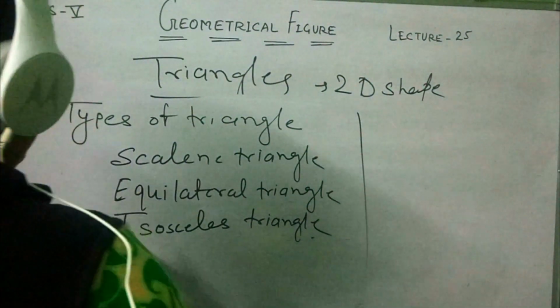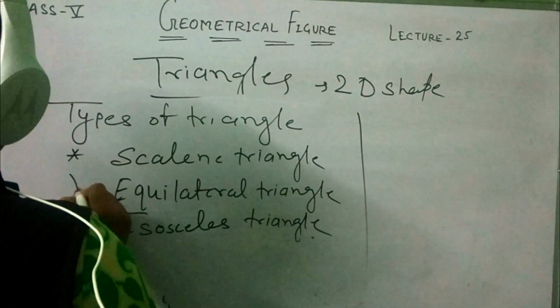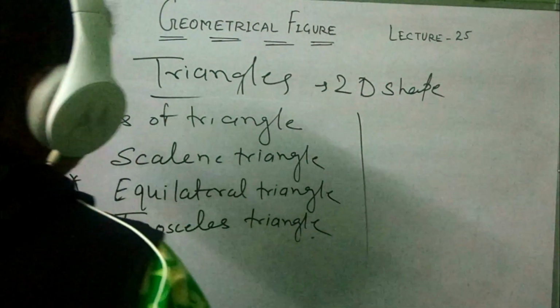These are the three types: scalene, equilateral, isosceles triangles.